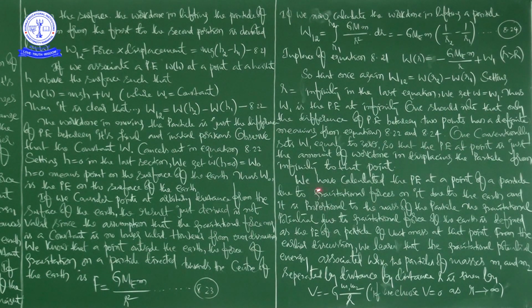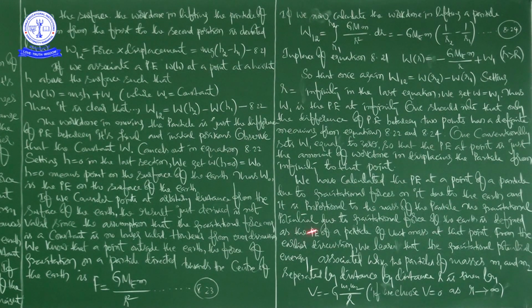So what he is saying means, we have calculated the potential energy at a point of a particle due to gravitational forces on it due to the earth, and it is proportional to the mass of the particle, full stop.